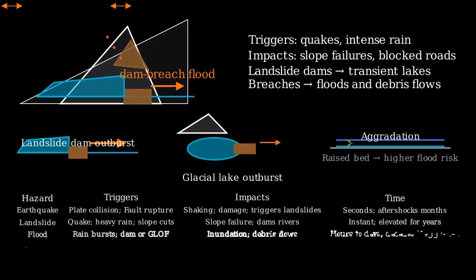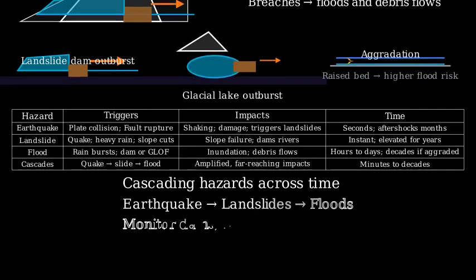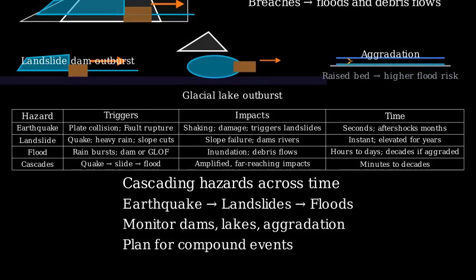Here is a compact summary of hazards, common triggers, major impacts, and timescales. Notice the cascade, links between hazards. Key takeaways. Earthquakes, landslides, and floods in active orogenic belts are tightly connected. Immediate hazards often cascade into days to years of river and slope hazards and decades of landscape change. Mapping susceptibility, monitoring lakes and dams, and planning for compound events are critical to reduce risk.